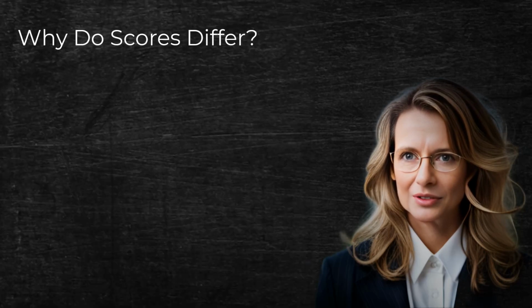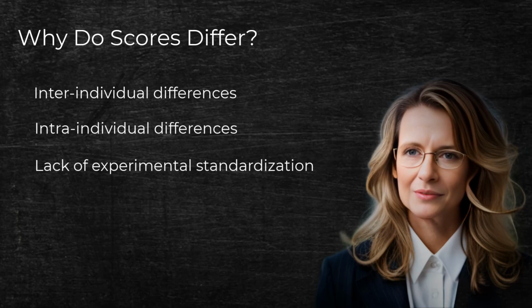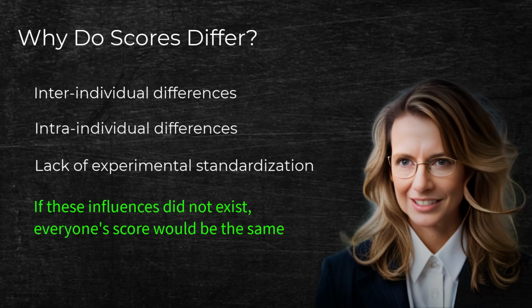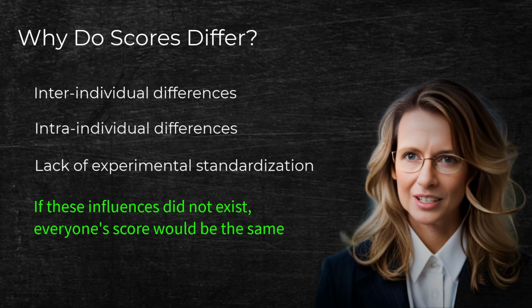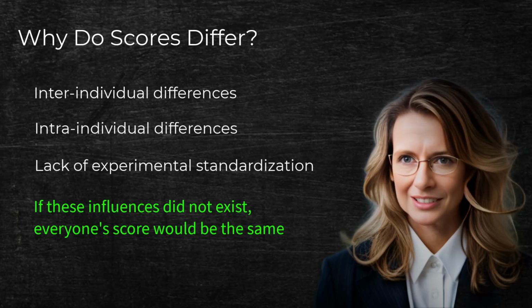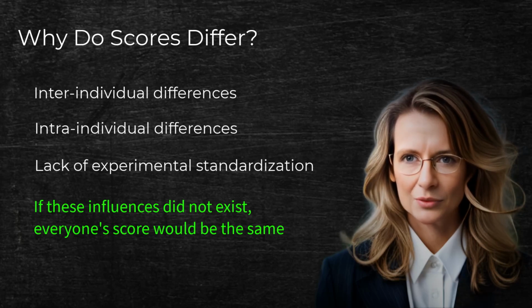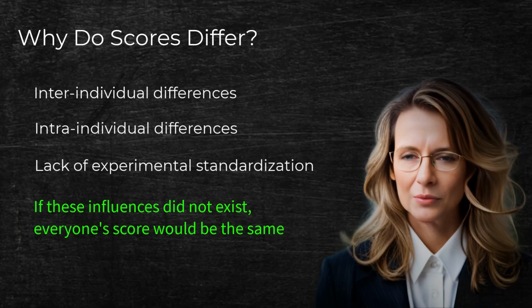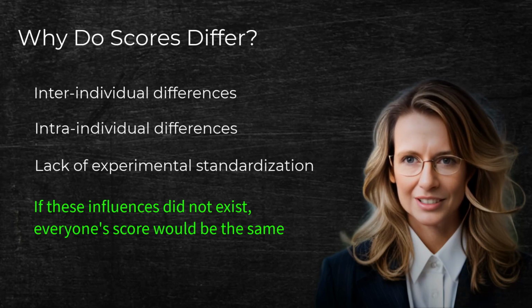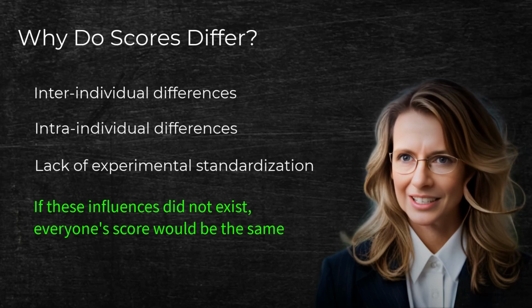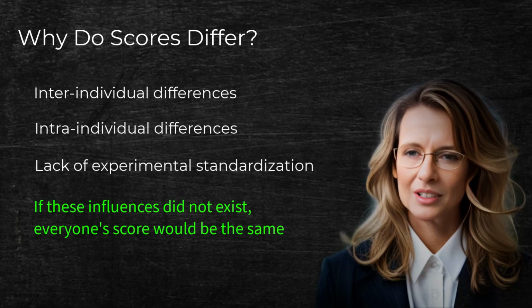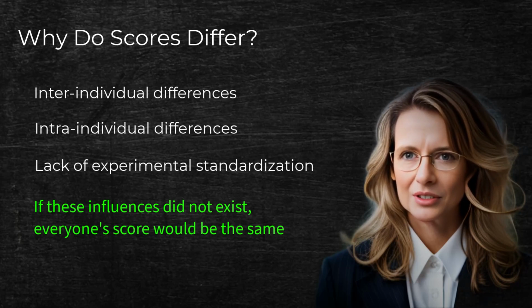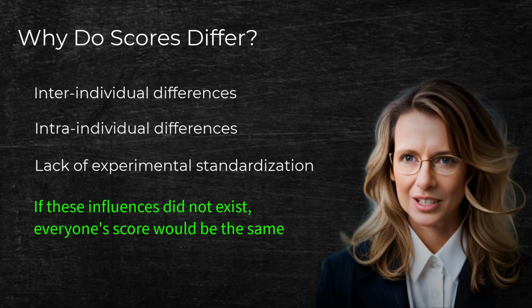It is all these influences that cause individual scores to differ. If these influences did not exist, obviously an impossibility in the real world, everyone's score in the sample would be exactly the same, and there would be no variation in them at all. If this were the case, we would always be able to be 100% confident in the results of any study we conducted, and we would not need inferential statistics. We could just look at the sample means of the different groups in a study and tell if our treatment worked. Taken together, we call these influences on a person's score error.